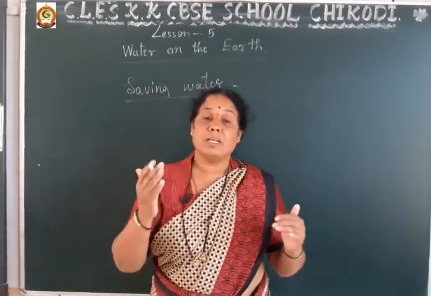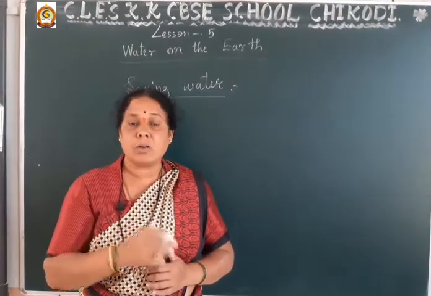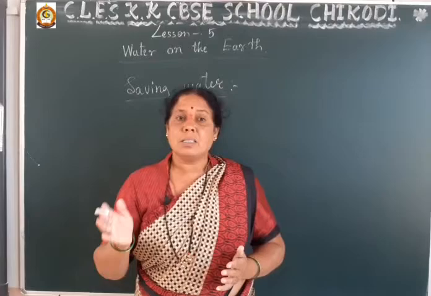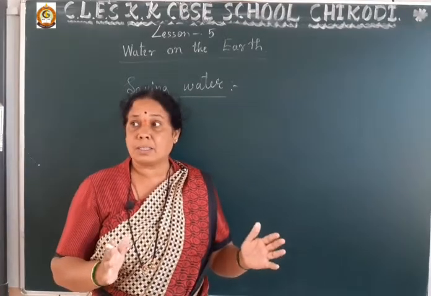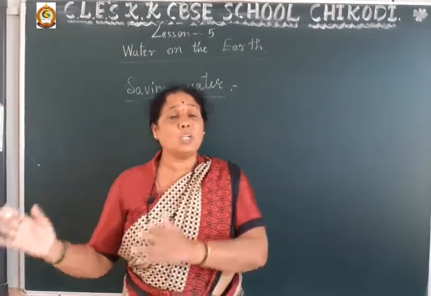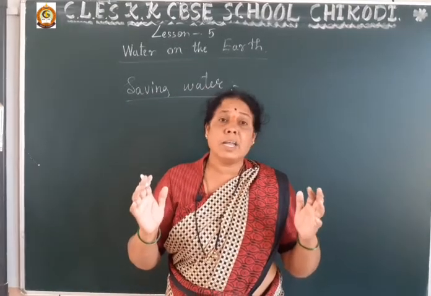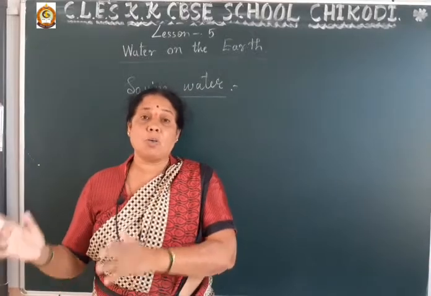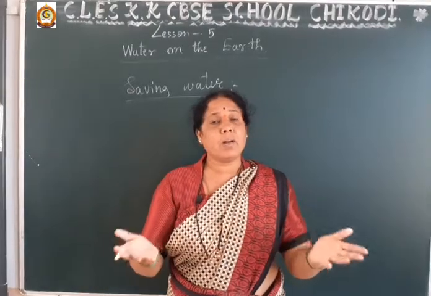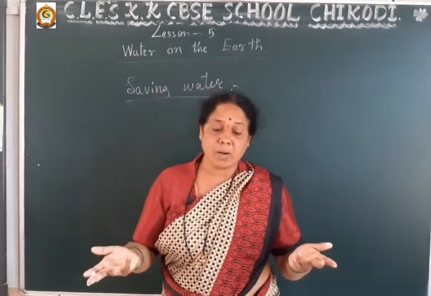How is it solid form? In the mountain areas, the water is available as snow or ice. So this is the solid form, and this solid water we cannot use for our survival. Secondly, most of the earth's water is available in the oceans. Ocean water is salty, so we cannot use this water also. Solid water we cannot use. Salty water we cannot use.